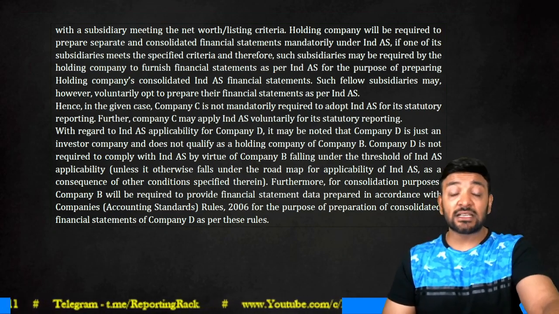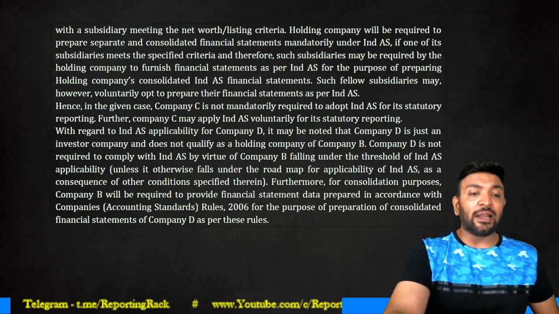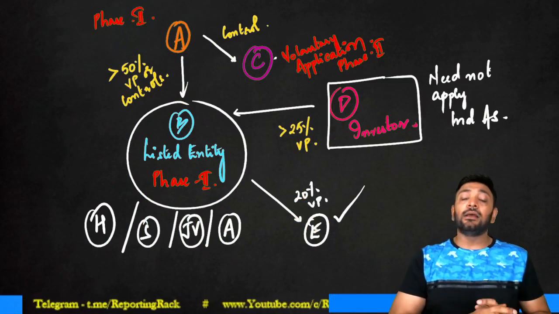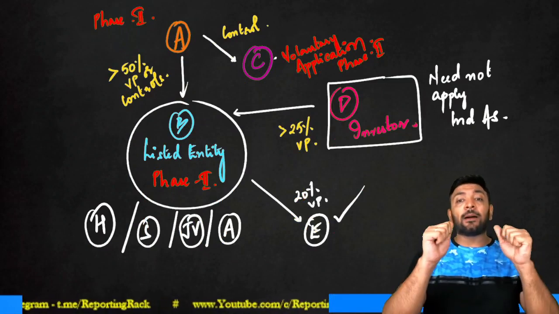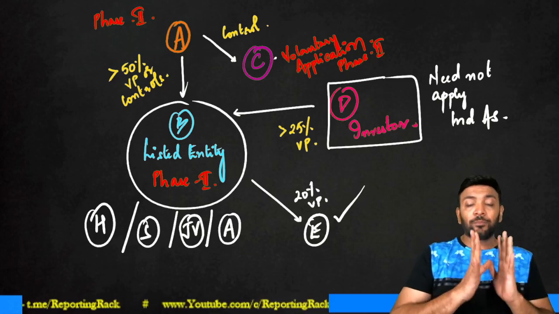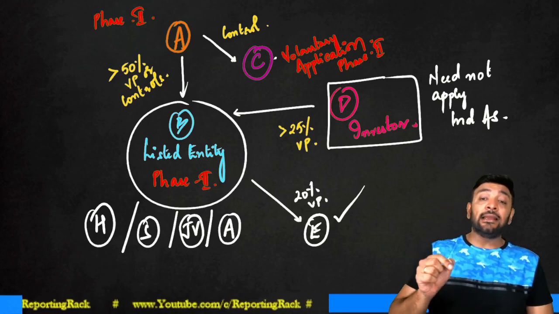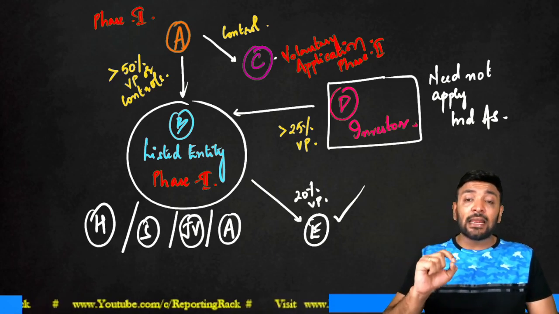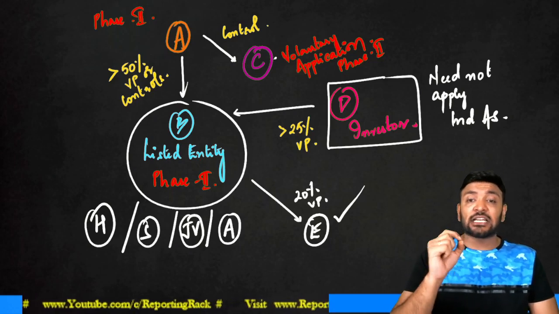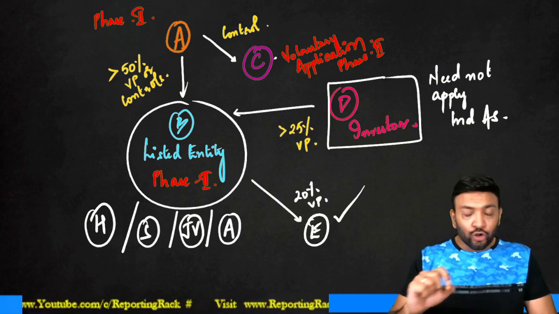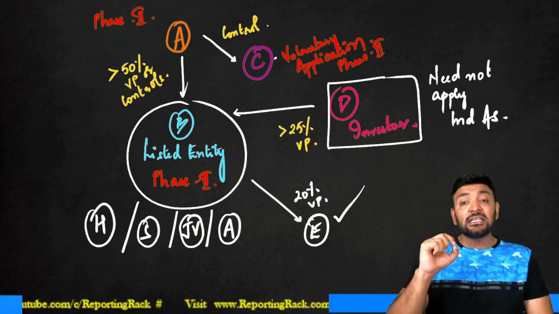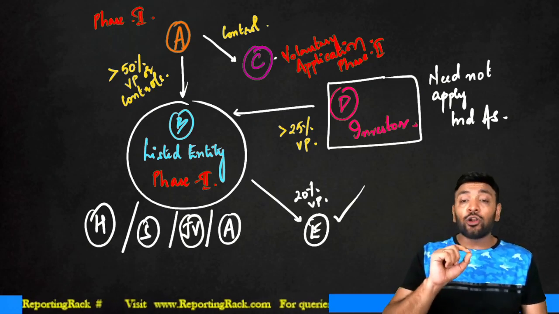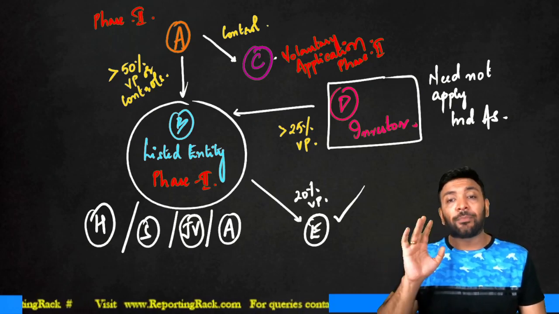That is exactly what we have discussed in detail here. So, I'll repeat what is the conclusion. Company B falls under phase 2 criteria. Yes. Company A, being the holding company of Company B, should comply with IND AS. Yes. C is a subsidiary of Company A. Is Company A applying IND AS because its net worth criteria is satisfied or the listing criteria is satisfied? No. Company A is only applying IND AS because it is a holding company of Company B, which is a listed enterprise. Therefore, you cannot pass on the application to Company C.